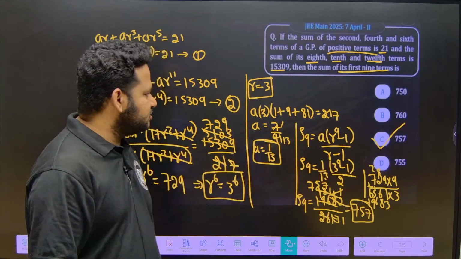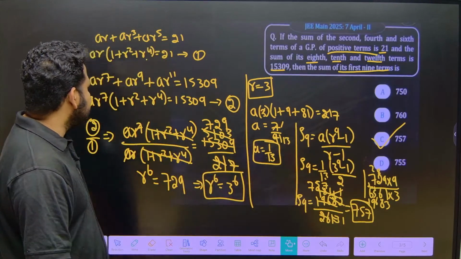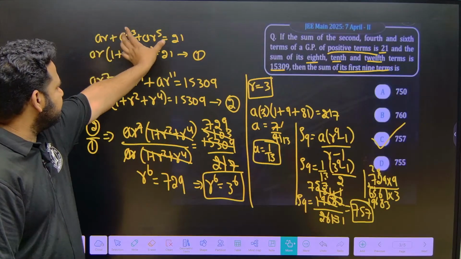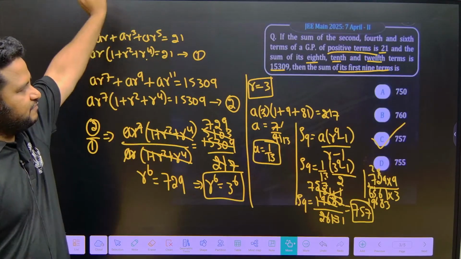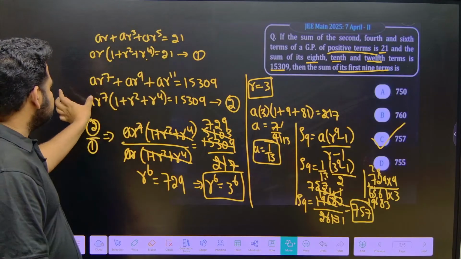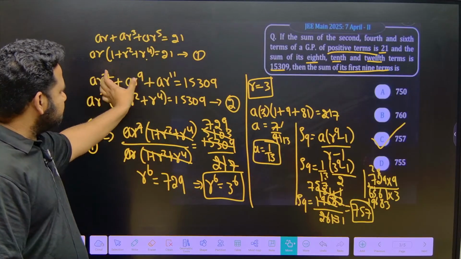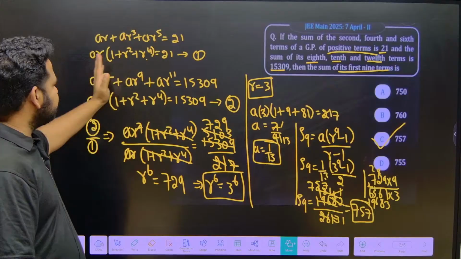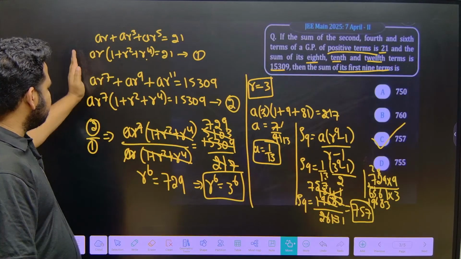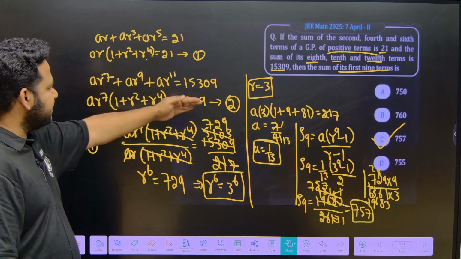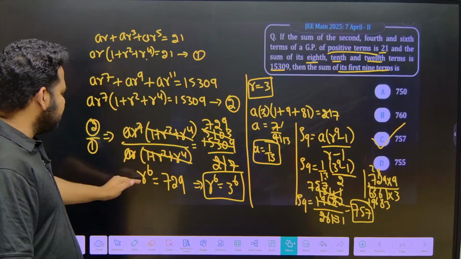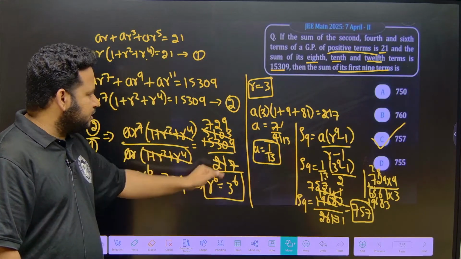So the answer to this question is 757. Let me explain to you again. Whatever is given I have written. Sum of 2nd, 4th and 6th, and this is sum of 8th, 10th and 12th. I have taken whatever I can take common: AR I have taken common, AR7 I have taken common. Then I have divided equation 2 by 1. Then I will get the value of R. R value I will get as equal to 3.